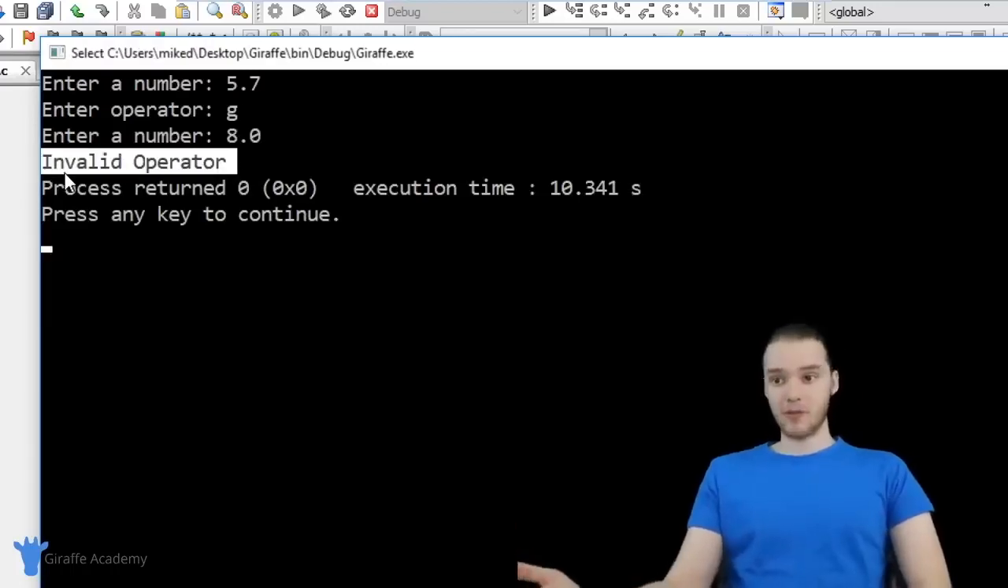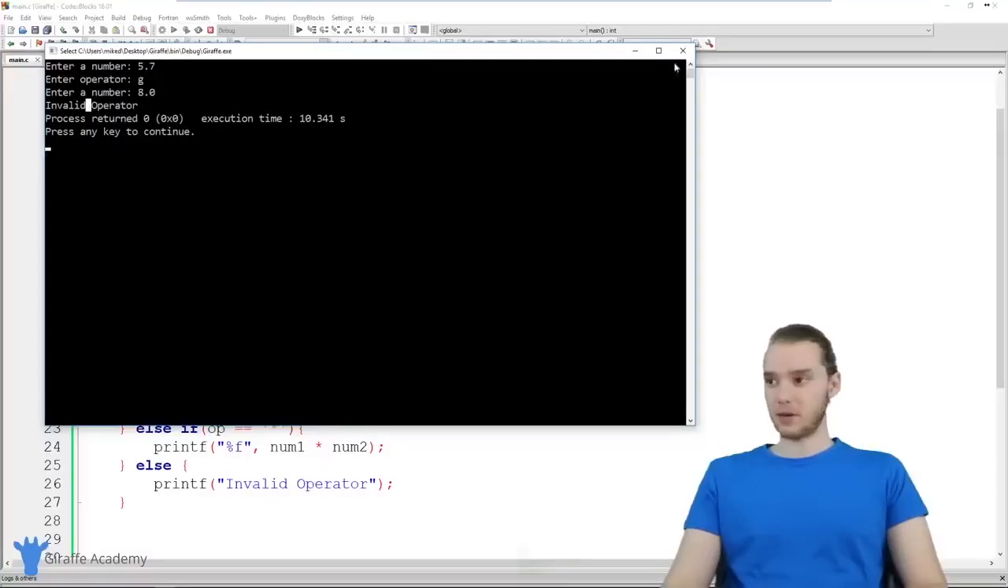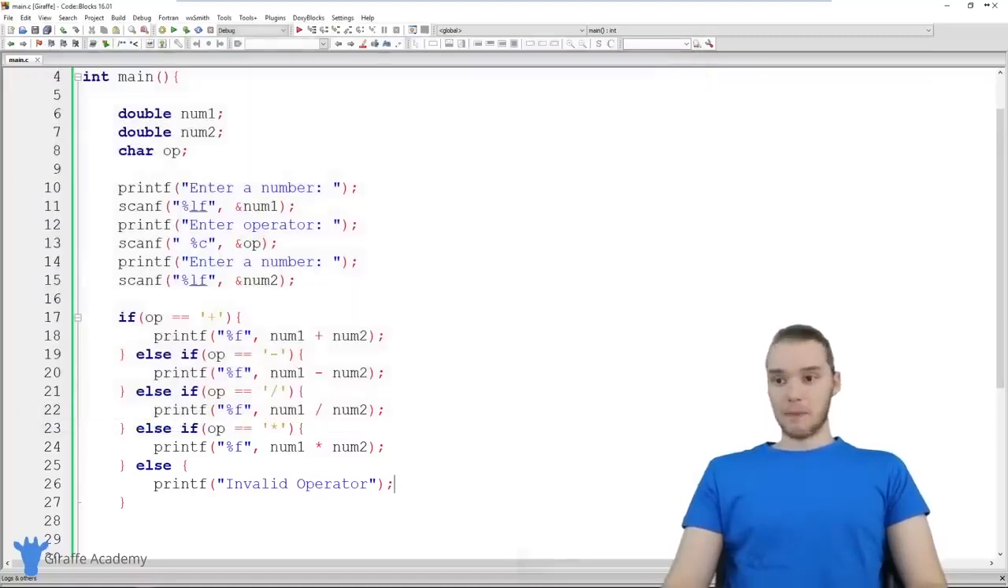So basically we have a 4-function calculator. This calculator can multiply, divide, subtract, and add. And if you don't enter a correct operator, it's smart enough to yell at you and tell you that you have an invalid operator. So this seems to work pretty well. I'm pretty happy with it.